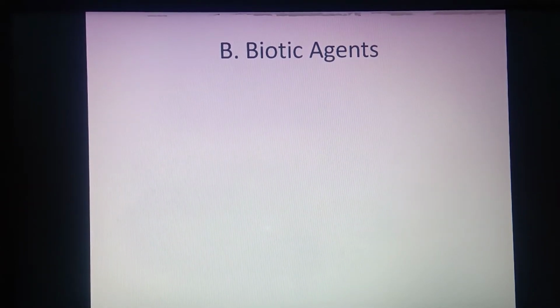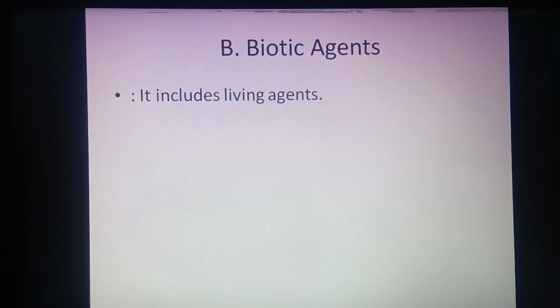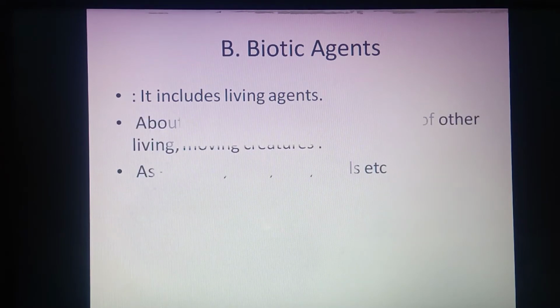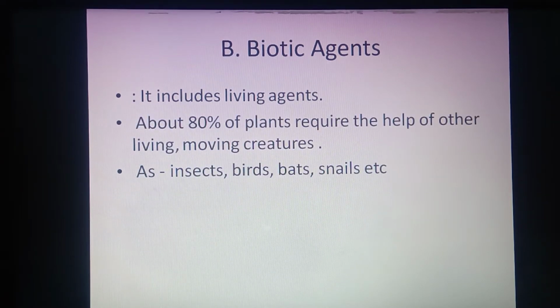In the agencies of pollination, two different types are there: A. Abiotic agents and B. Biotic agents. In the biotic agencies of pollination, you can observe a number of different living organisms participating in the process of pollination. About 80% of plants require the help of other living organisms to move the pollen grain from the anther towards the stigma.